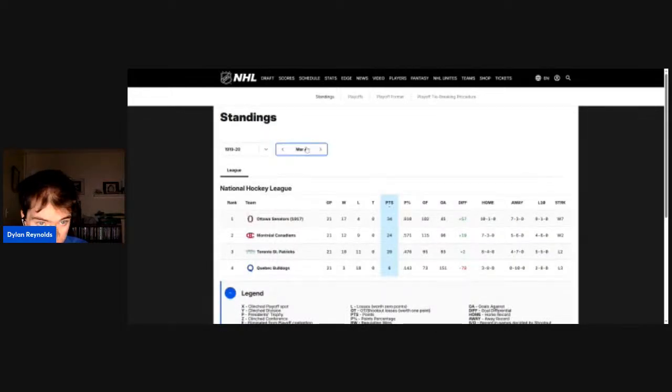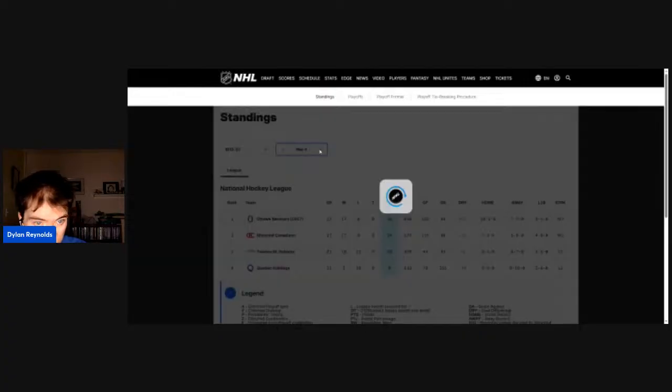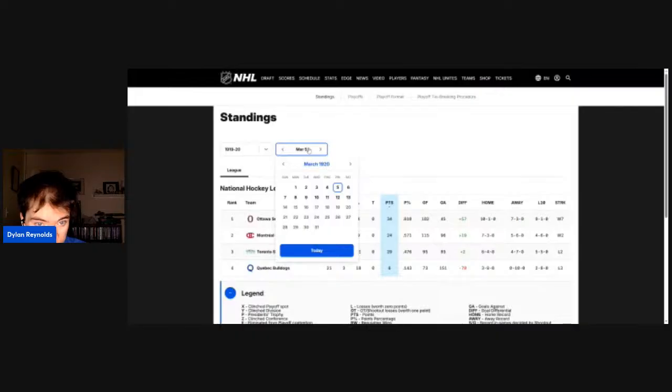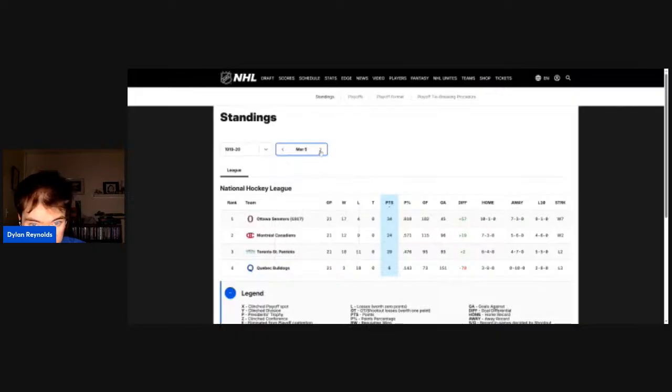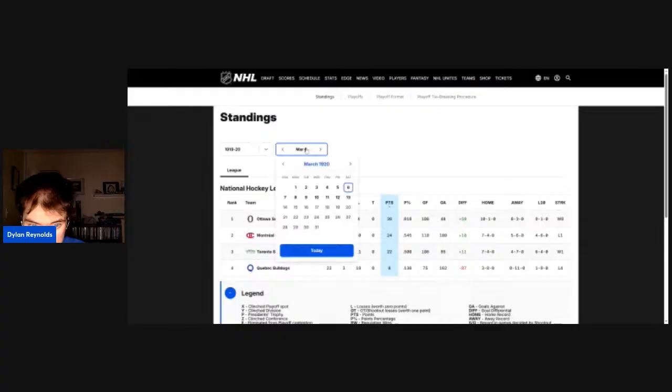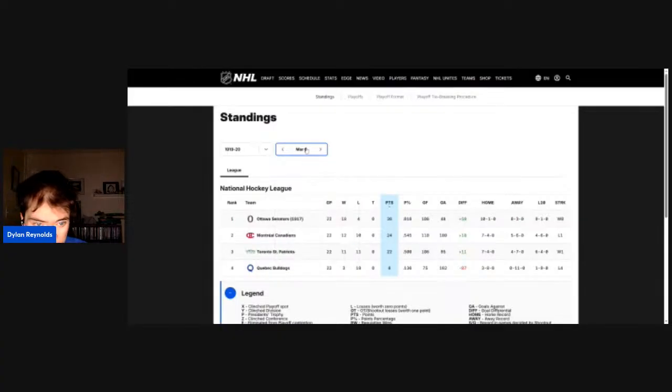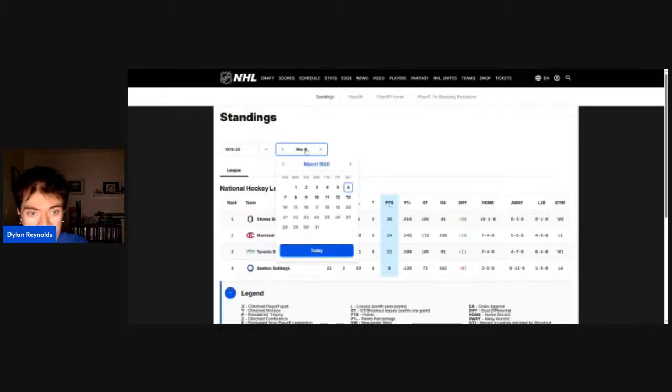This is Thursday, March 4th, 1920, no change there. And this is Friday, March 5th, 1920, no change there. This is Saturday, March 6th, 1920, and that's win number 11 for Toronto. That's 22 points on the season, their highest point total since the 1917-1918 season, and that is 95 goals against again, their highest goals against since the 1917-1918 season.